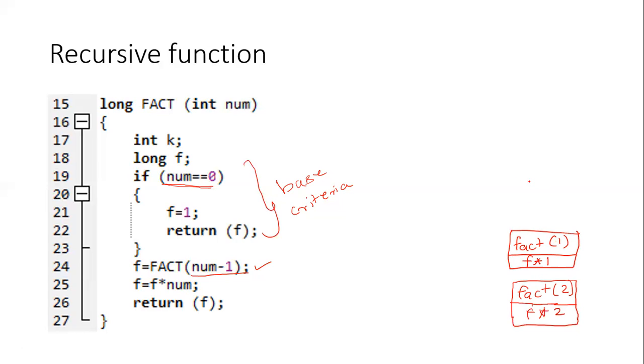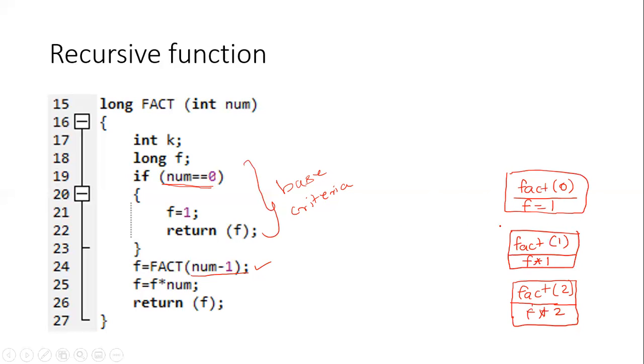And next time, what will happen? Yes, again we are calling the function. When you call the function, what will be the detail here? Fact of 0 now you are calling, isn't it? Yes. Fact of 0 is the base criteria. Now we have reached the base criteria. So when fact of 0 is the base criteria, the factorial will be equal to 1. Got it? Factorial is equal to 1.